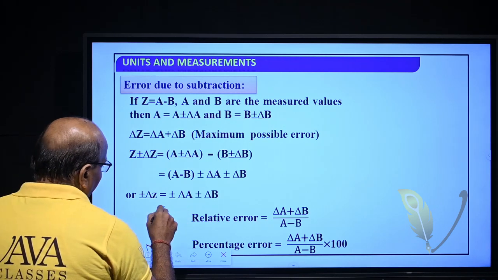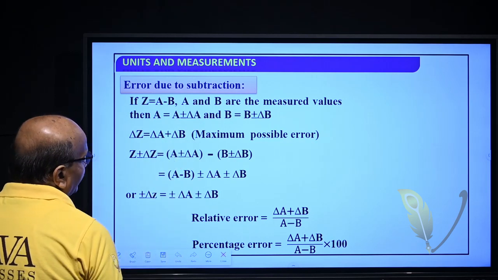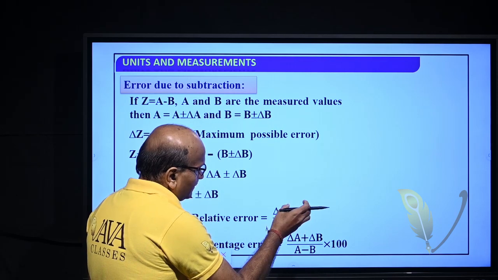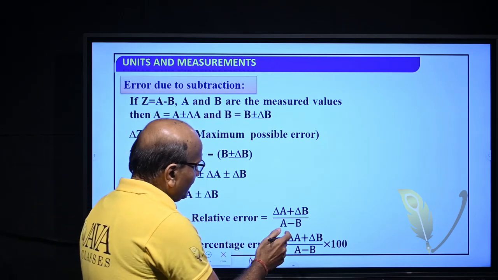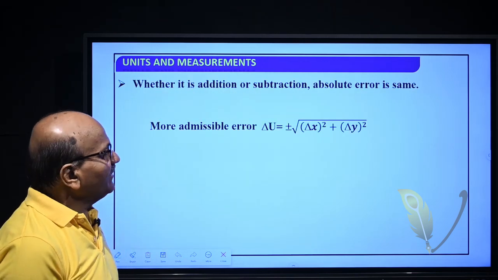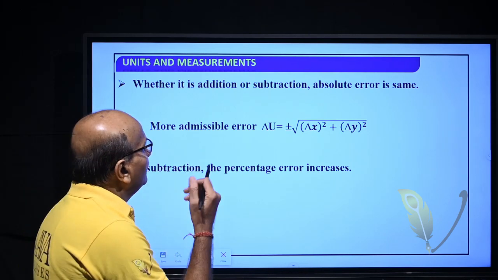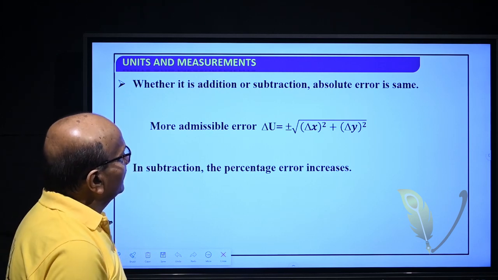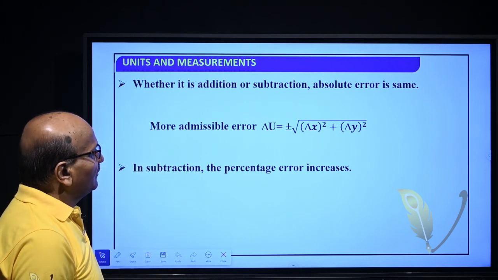So, the result will be the maximum possible error, that is delta Z is equal to delta A plus delta B. Similarly, we can write relative error, that is error divided by initial value A minus B, and the percentage of error is (delta A plus delta B) by (A minus B) into 100. So, whether it is addition or subtraction, the absolute error is the same. More admissible error, we can write root over delta x square plus delta y square. In subtraction, the percentage error increases.